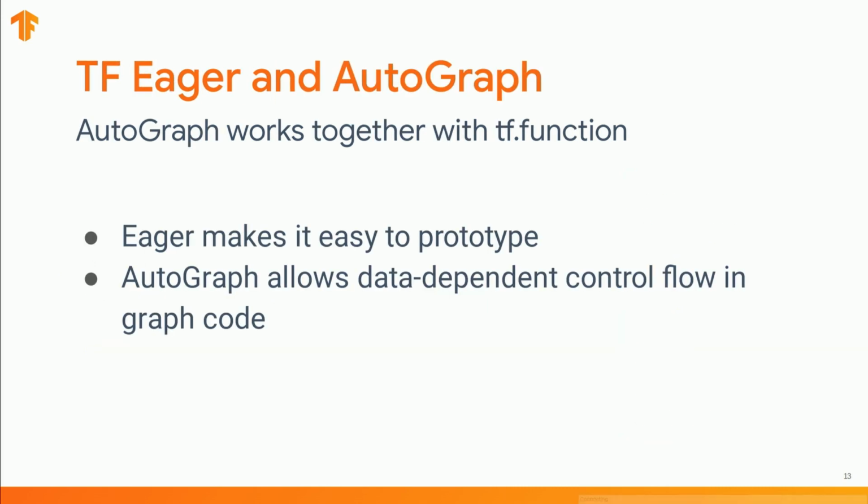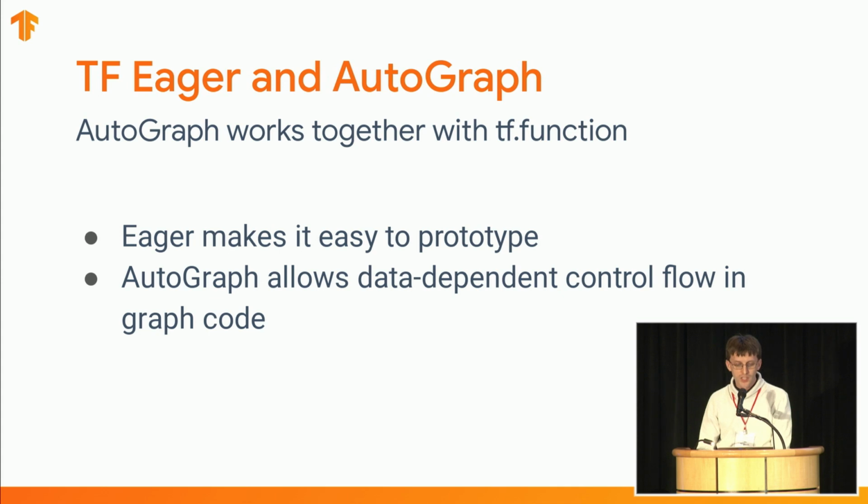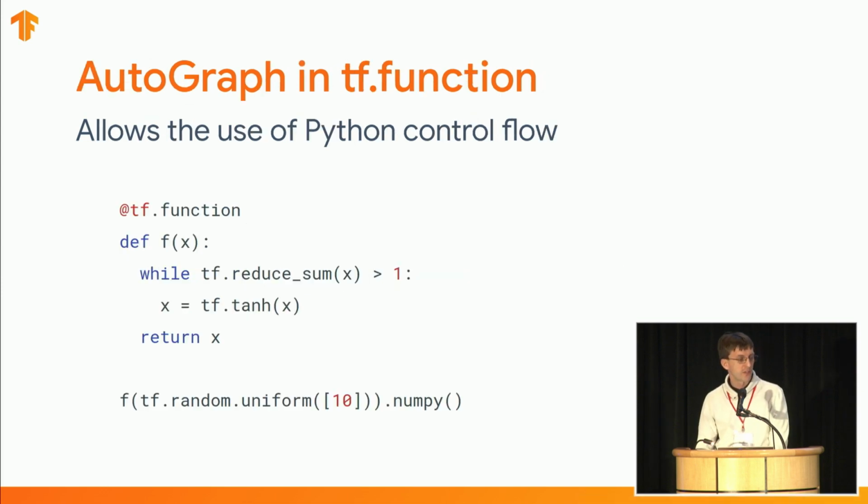Now, we just attended a great presentation of TensorFlow Eager in the previous talk. AutoGraph and tf Eager serve complementary roles towards improving the development experience in TensorFlow. While Eager makes graph execution seamless using the tf.function API, AutoGraph focuses on allowing a more expressive syntax within the tf.function. In fact, tf.function is now the recommended way to use AutoGraph in TensorFlow. Here we have an example.